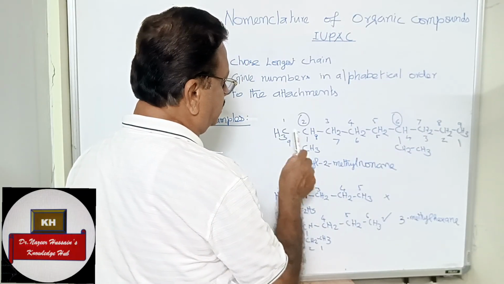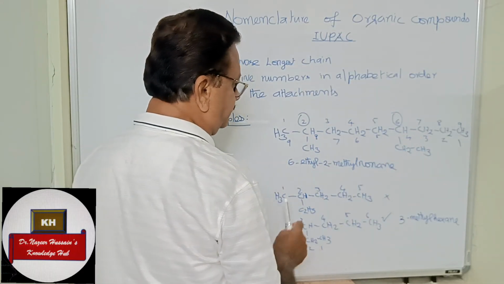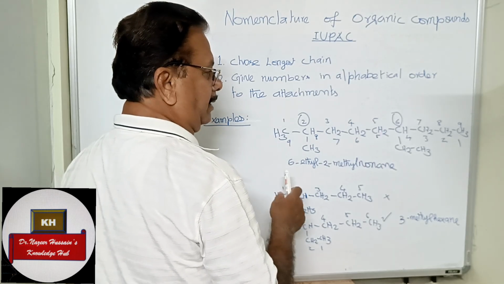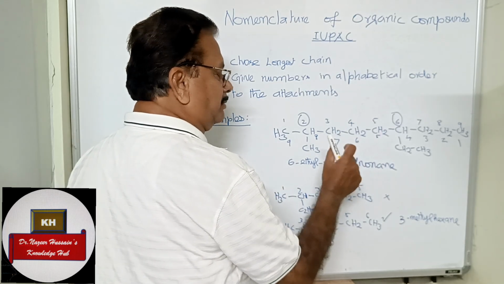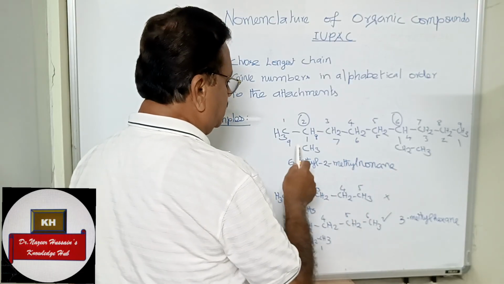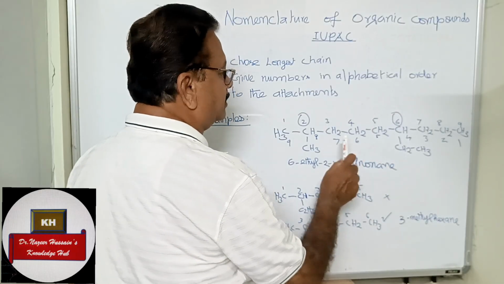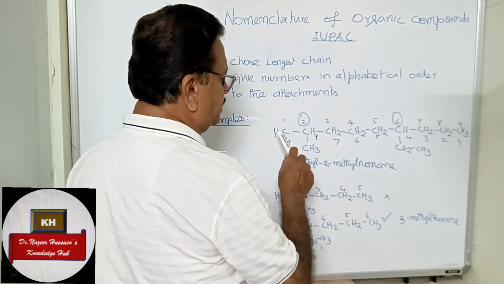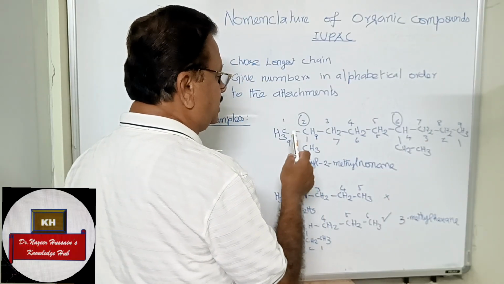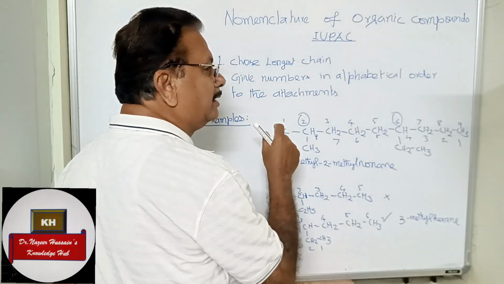Here there are attachments. If you give numbers from left to right, the methyl is at the second position and the ethyl is at the sixth position. Now we have to give the name according to the alphabetical order of the attachments. In that case, ethyl, E, will come first and methyl will come next. But the numbering we should consider from left to right, because always when we give the numbering we should see that the first attachment is very close to the end where we begin.